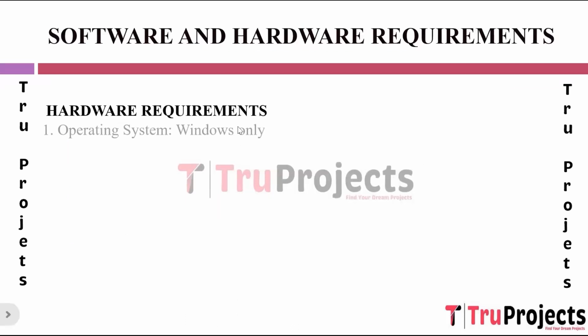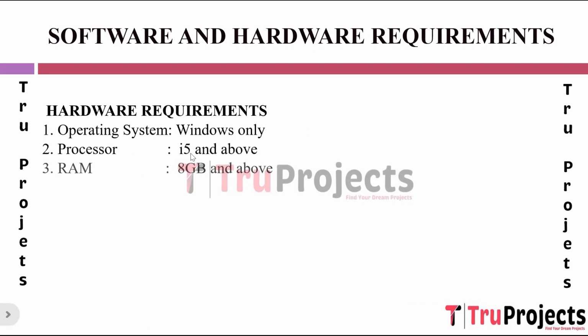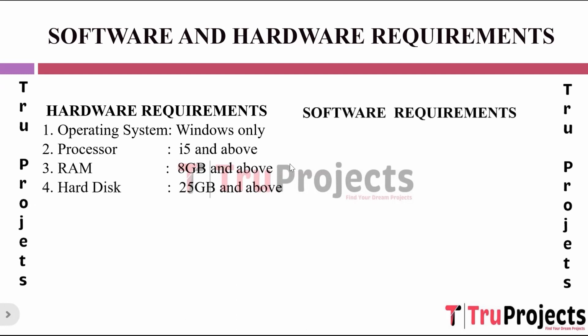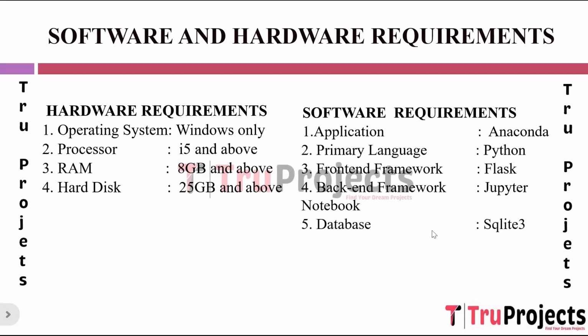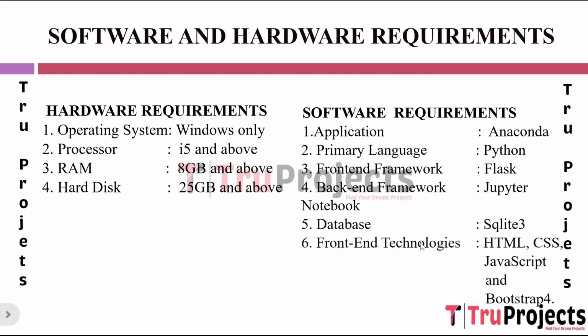Software and hardware requirements. Hardware requirements of the project are operating system of Windows, processor of i5 and above, RAM of 8GB and above, hard disk of 25GB and above. Software requirements of the project are: application is Anaconda, primary language is Python, front-end framework is Flask, back-end framework is Jupyter Notebook, database is SQLite 3, front-end technologies used in the project are HTML, CSS, JavaScript and Bootstrap 4.